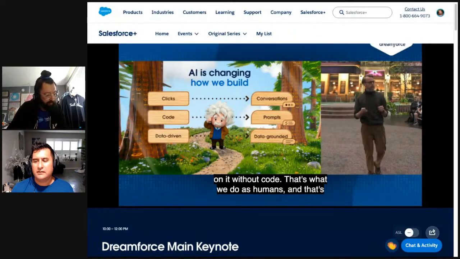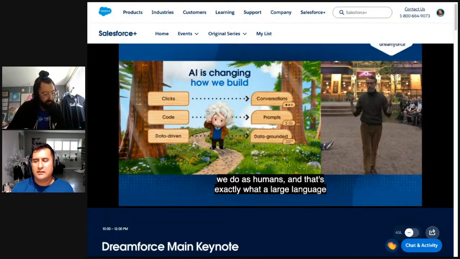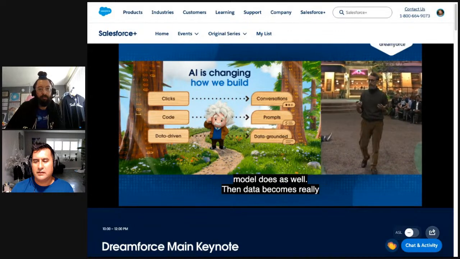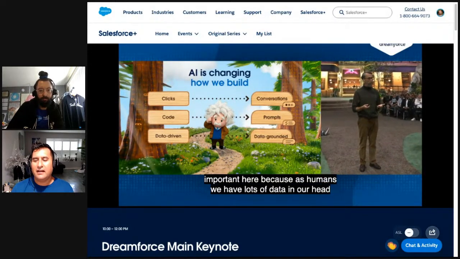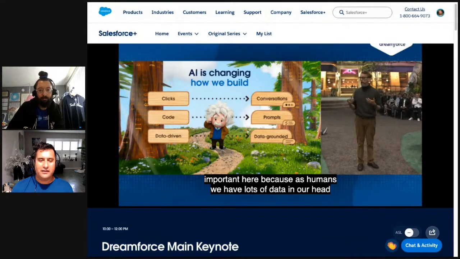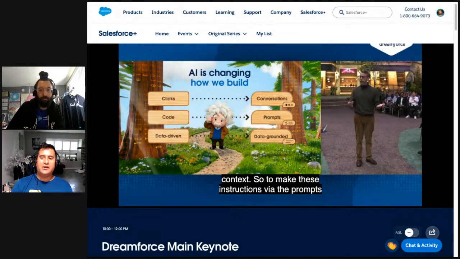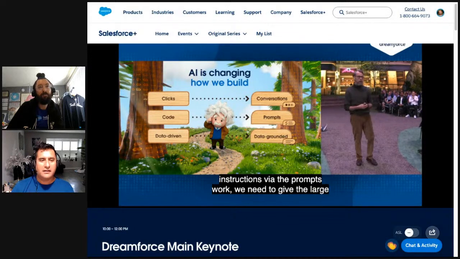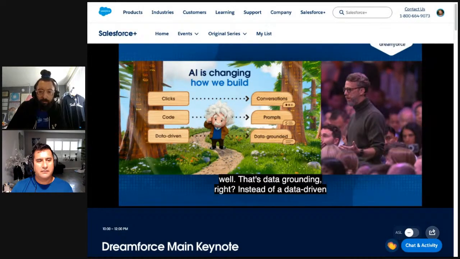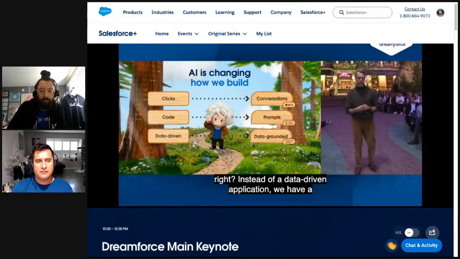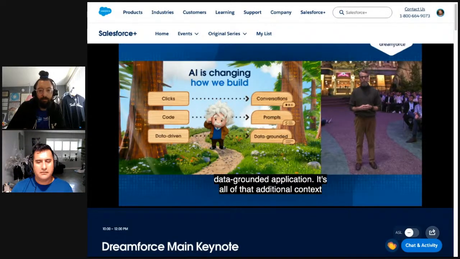And then data becomes really important here because as humans, we all have lots of data in our head. We have lots of information and context. And so to make these instructions via prompts work, we need to give the large language model more data, and that's grounding, right? So instead of a data-driven application, we have a data-grounded application. It's all of that additional context that we want to add into that large language model or into that prompt.